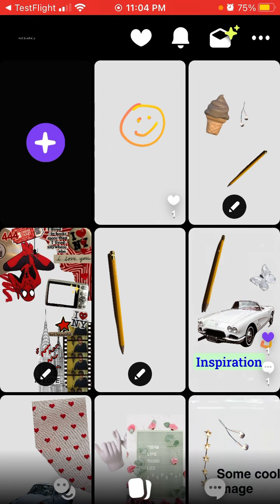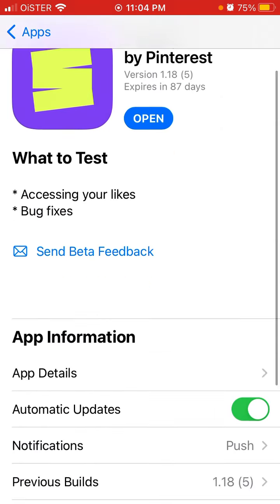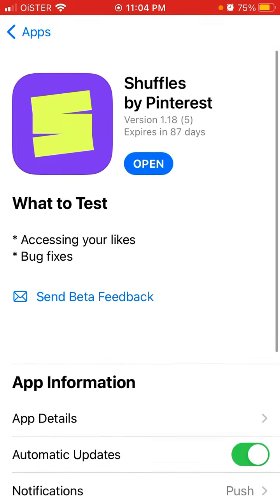Just by using the TestFlight version you will help the developers to better develop this app, and maybe you will have access to some rare features first. So before all these main features are released to all the users, you will have access first. That's usually what happens with TestFlight apps, but maybe you will also have some additional bugs.